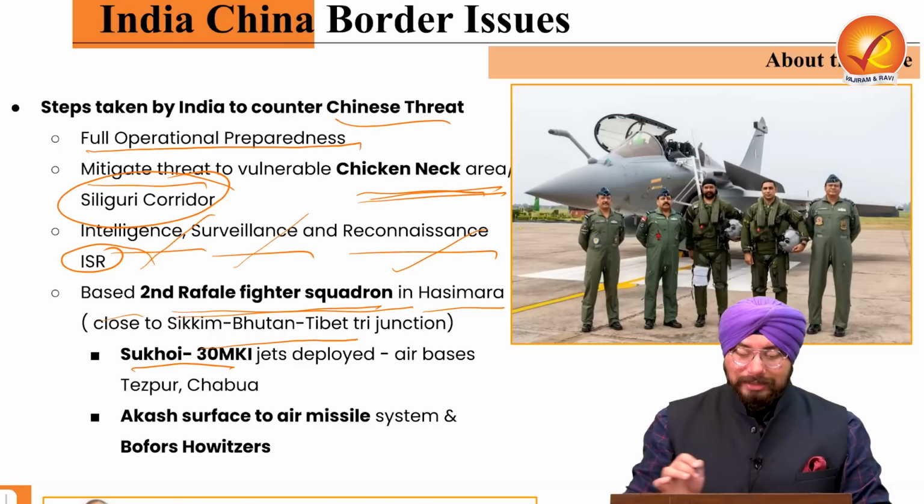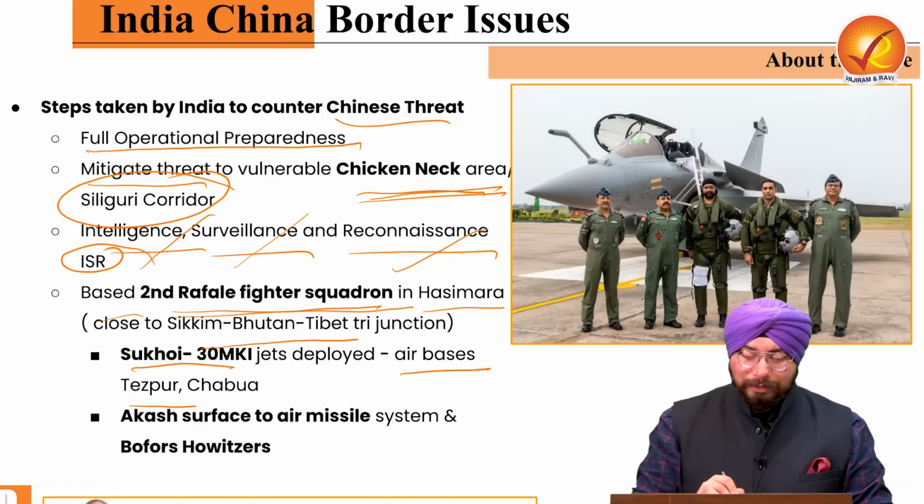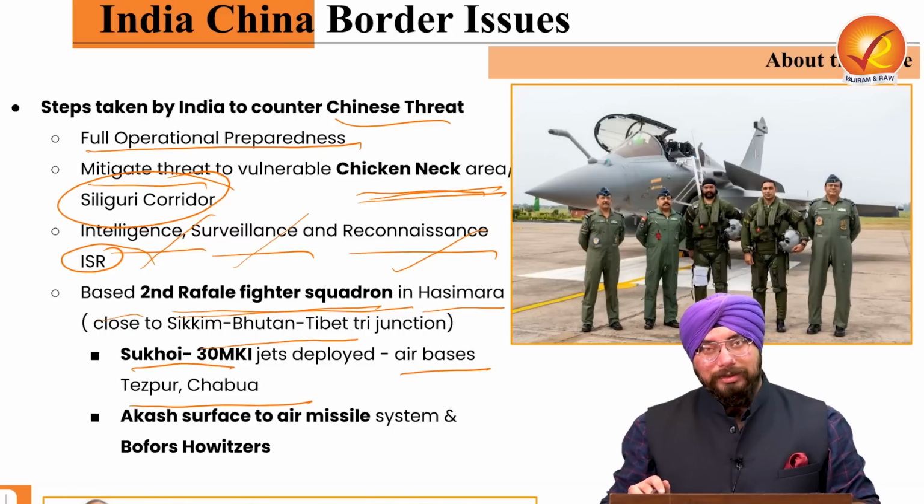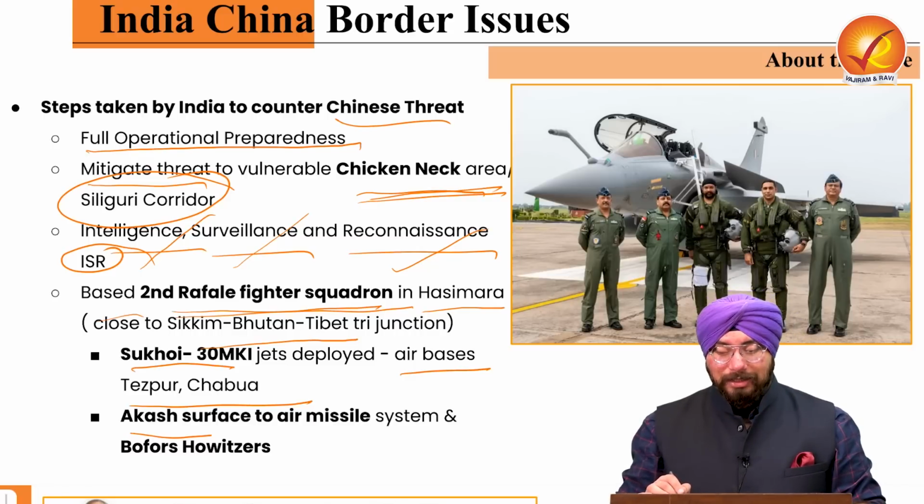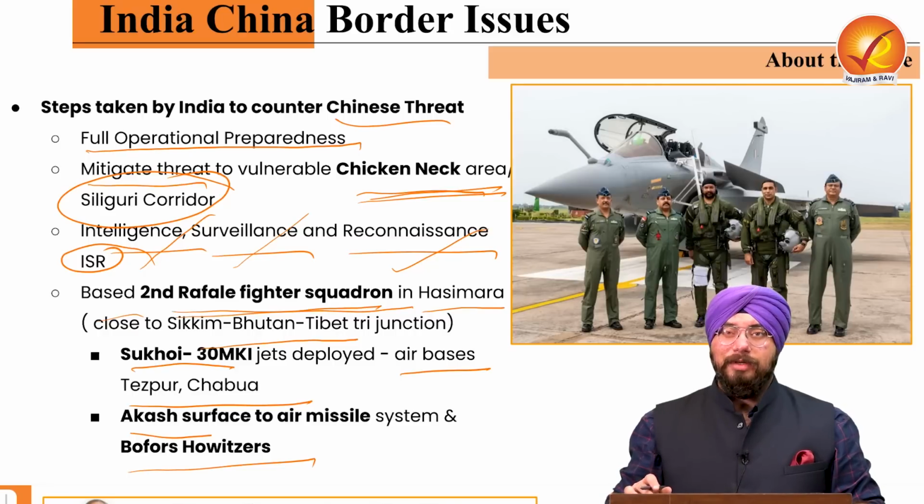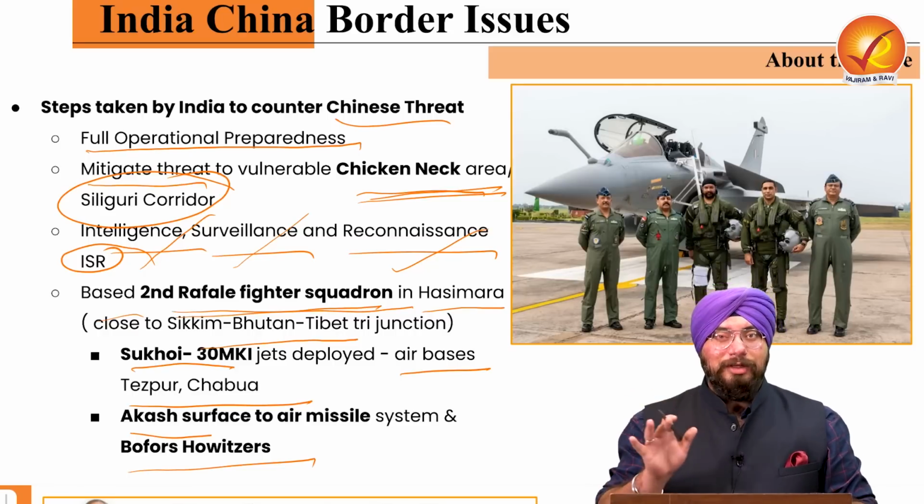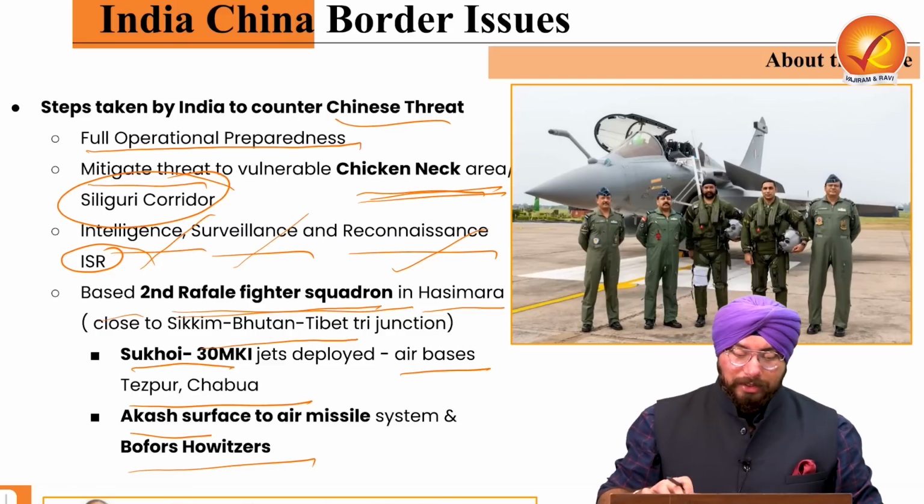Also, Sukhoi 30 Mk1 jets have been deployed in the air bases of Tezpur and Chabua in Assam. Also, the Akash surface-to-air missile has been deployed, plus the Bofors howitzer system. They have also been deployed in the region in order to ensure the safety of our borders. So that's all about India and China border issues.